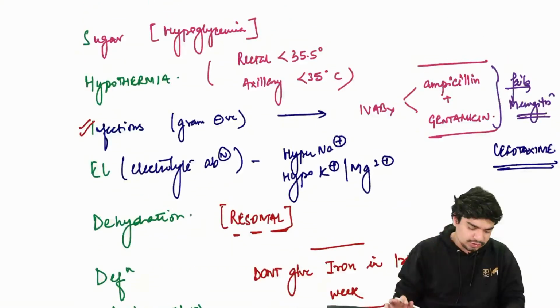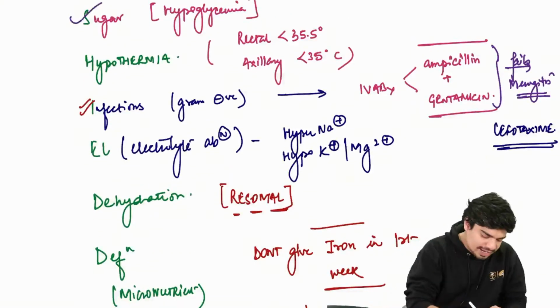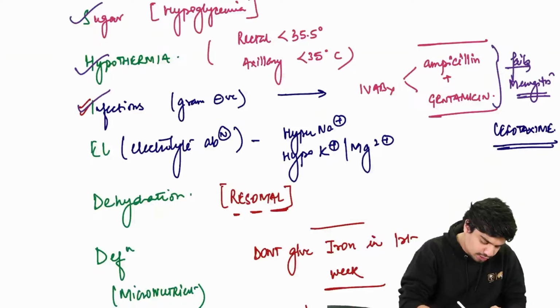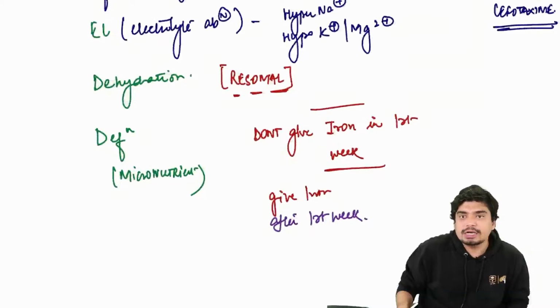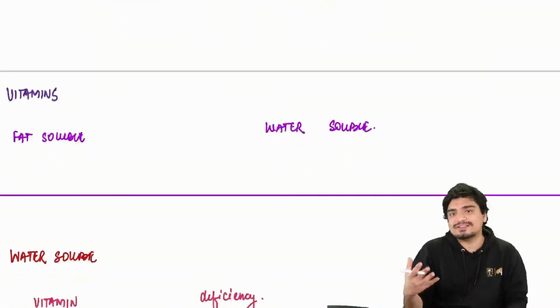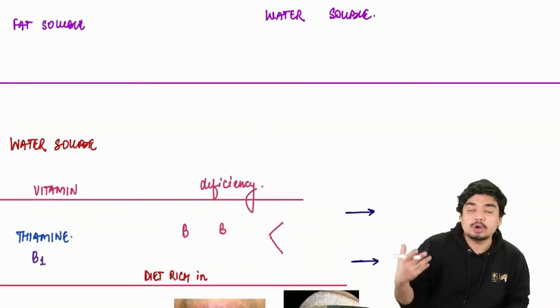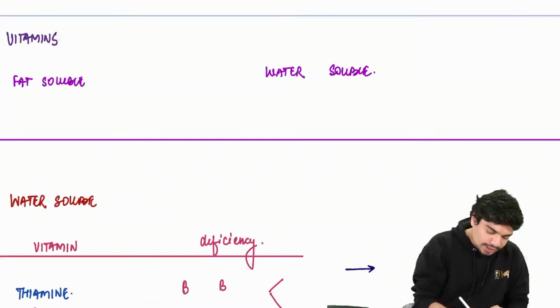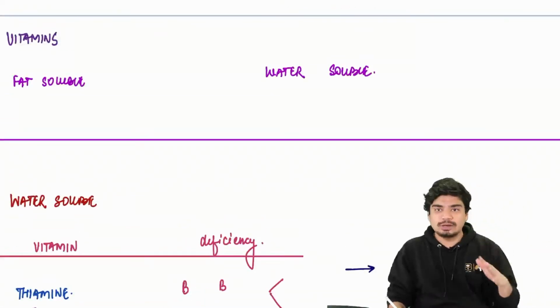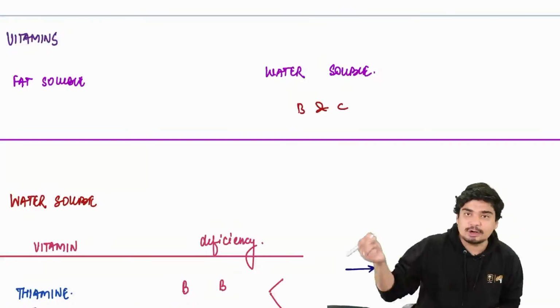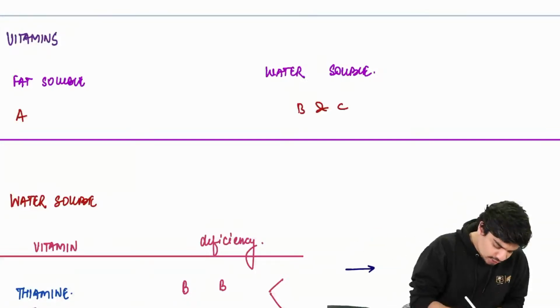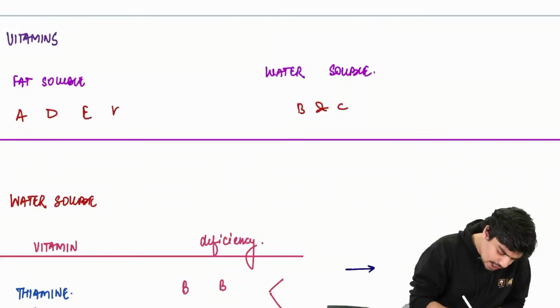Always remember. So these are the complications of SAM: hypoglycemia, hypothermia, infection, electrolyte imbalance, dehydration, and micronutrient deficiency. All right. Now, since we are discussing micronutrient deficiency, let's discuss some important vitamin deficiencies and what they cause. Vitamins we all know are of two types, fat soluble and water soluble. Water soluble vitamins are vitamin B complex and C. Fat soluble are vitamins A, D, E, and K.